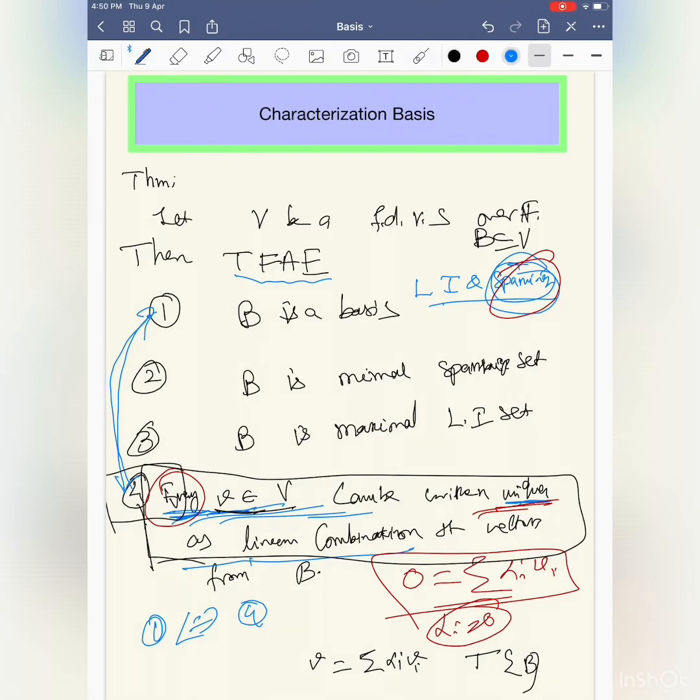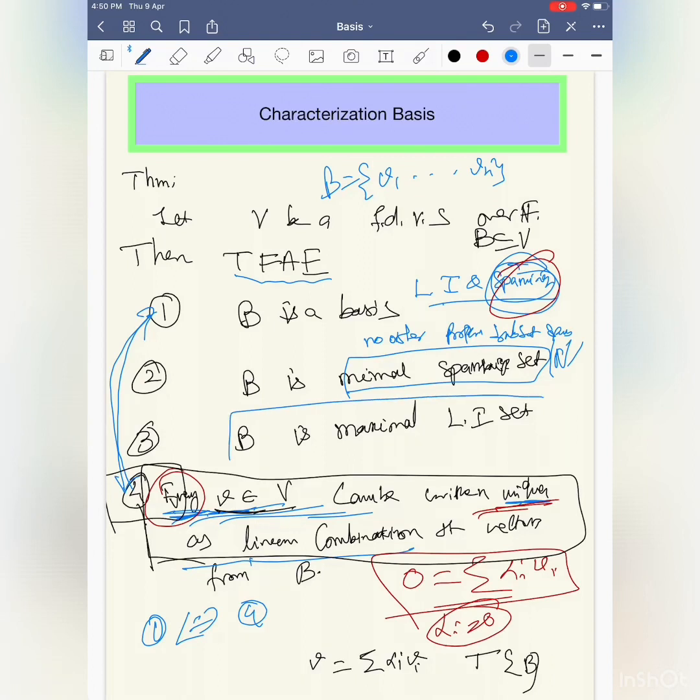And what is minimal spanning? Minimal spanning means there is no proper subset that spans V. Suppose B is v1, ..., vn. If I leave out at least one element, then the span won't be the complete V. It is a proper subset of V. This is how a minimal spanning set works: no proper subset of B spans V.